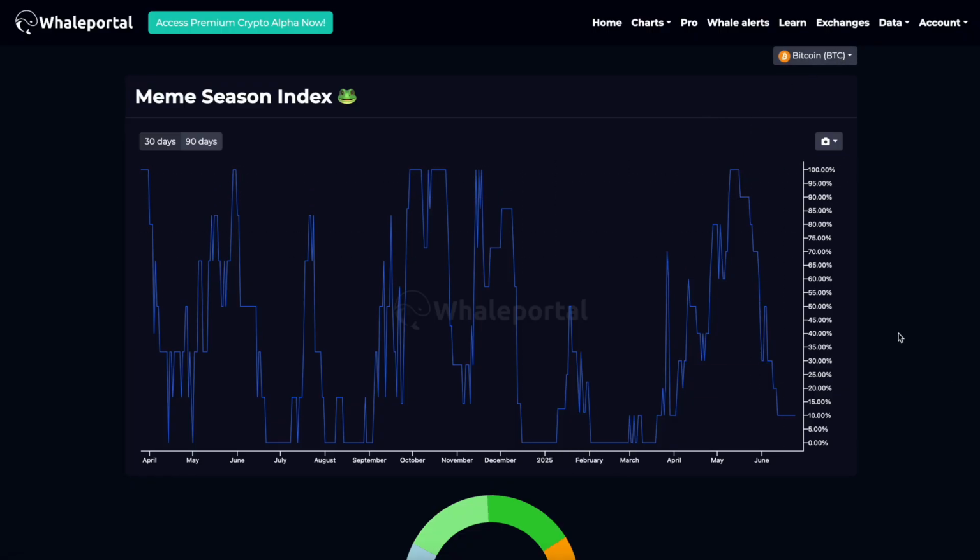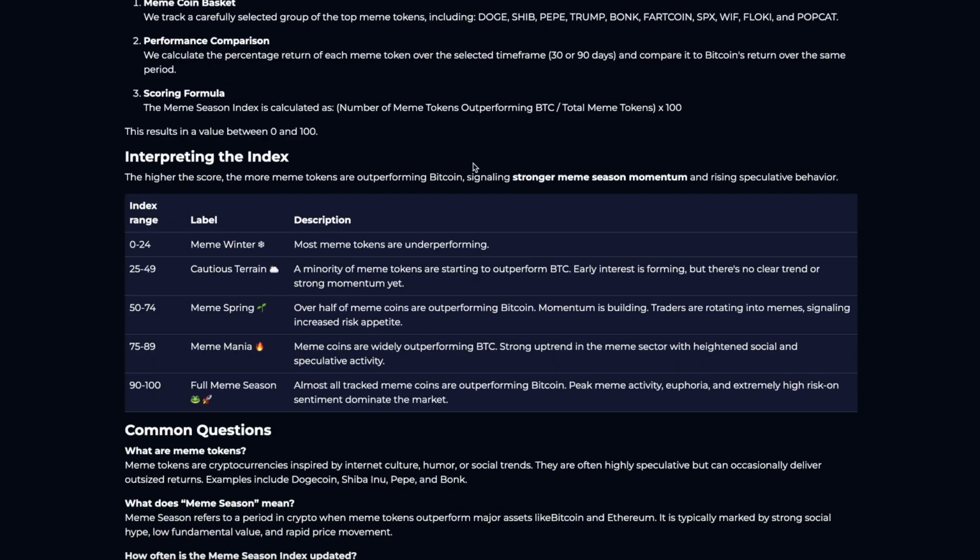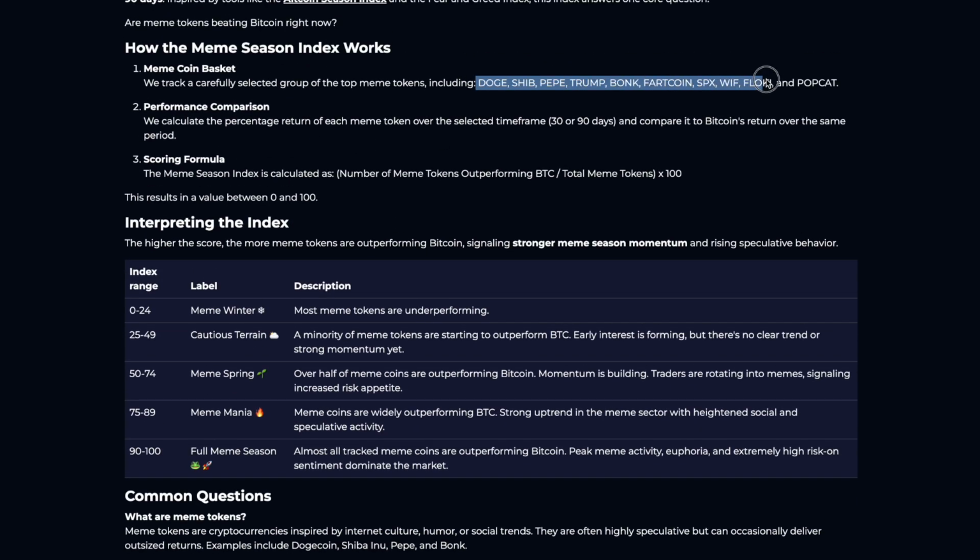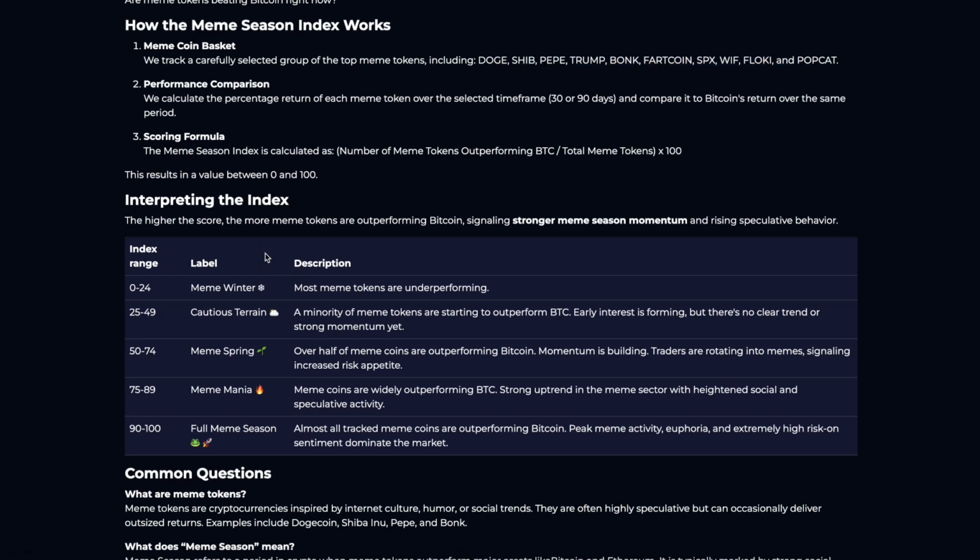We can see the calculation of this below, where we have some meme tokens, and when these meme tokens are outperforming Bitcoin, that is the moment that we are going up in the index range. From meme winter to cautious terrain to meme spring to meme mania. This is of course already where a lot of meme tokens are outperforming Bitcoin, and full meme season is where literally every meme token is outperforming Bitcoin. So in this moment you actually want to be positioned in meme tokens, and the good part is, guys, full meme season is really good.